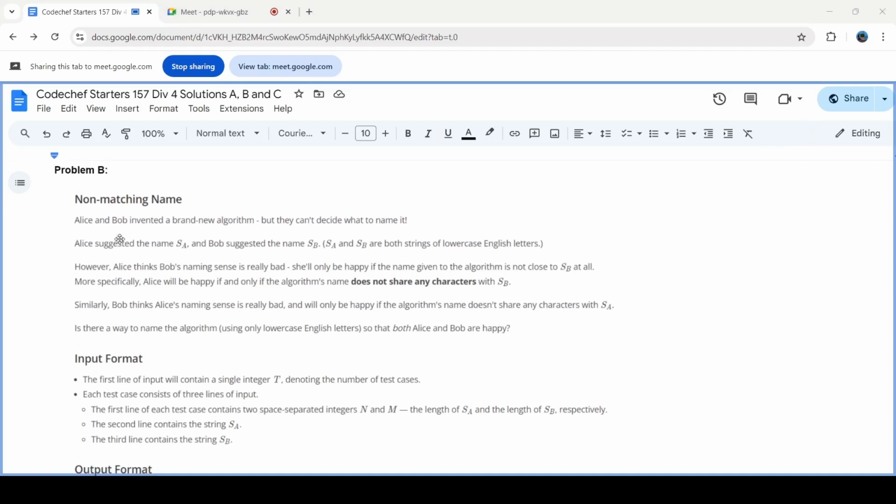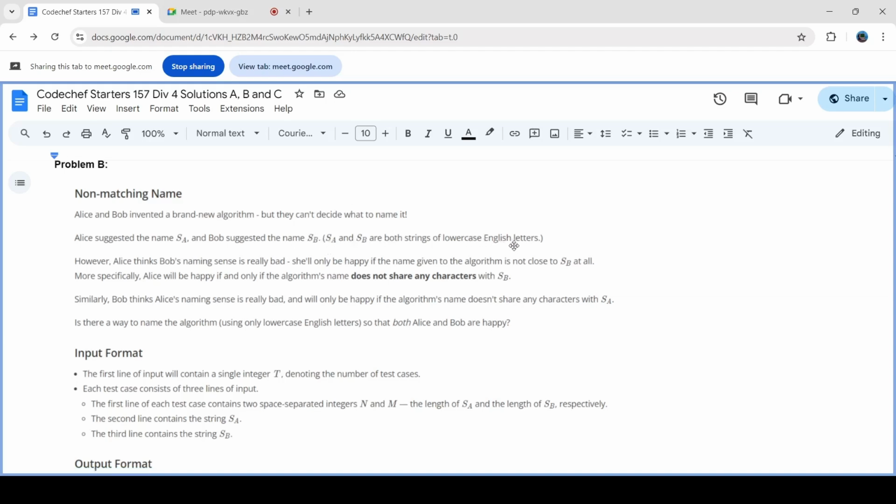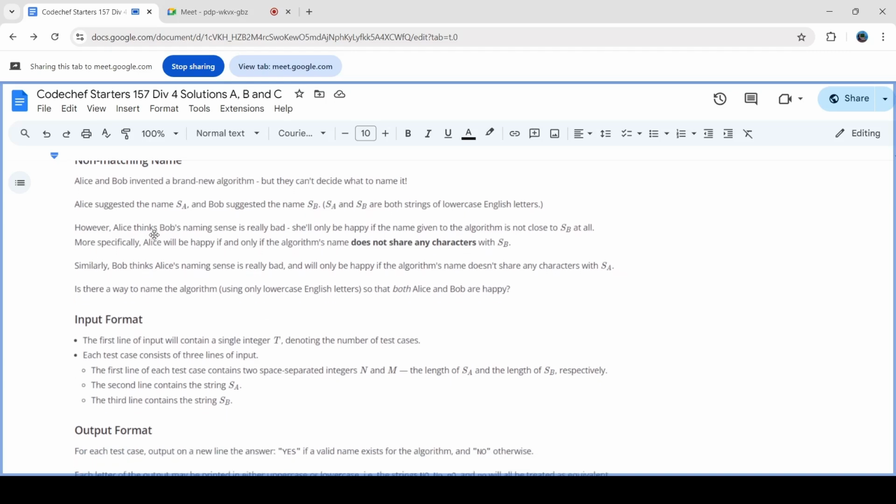Non-matching name. Alice and Bob invented a brand new algorithm, but they can't decide what to name it. Alice suggested the name SA, and Bob suggested the name SB. SA and SB both are strings of lowercase English letters. So this is an important thing, that SA and SB are basically strings of lowercase English letters. However, Alice thinks Bob's naming sense is really bad and she will only be happy if the name given to the algorithm is not close to SB at all.